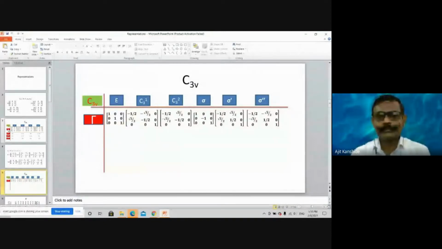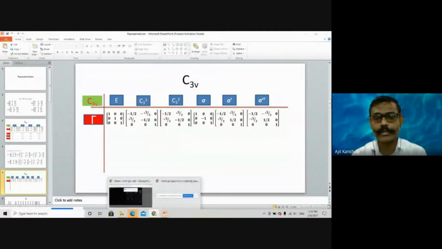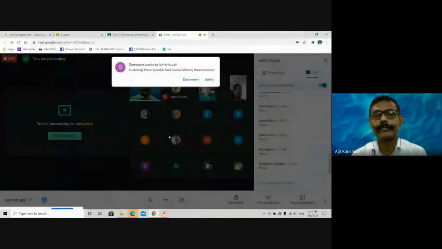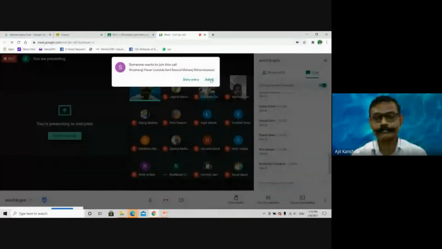For the C3V point group, its complete representation gamma I had given. I am not interested now in only gamma. I am interested in irreducible representations. Just wait, somebody wanted to enter. Let me see. Okay.